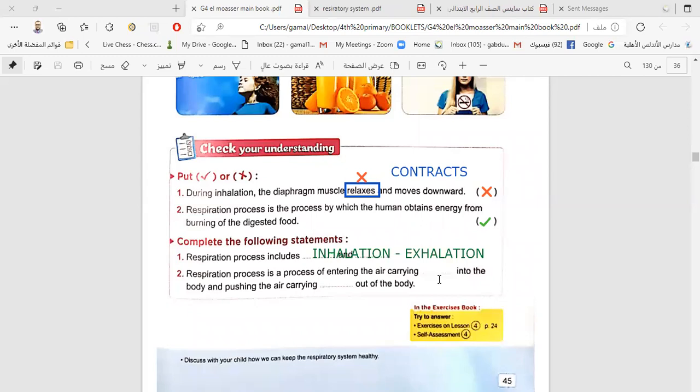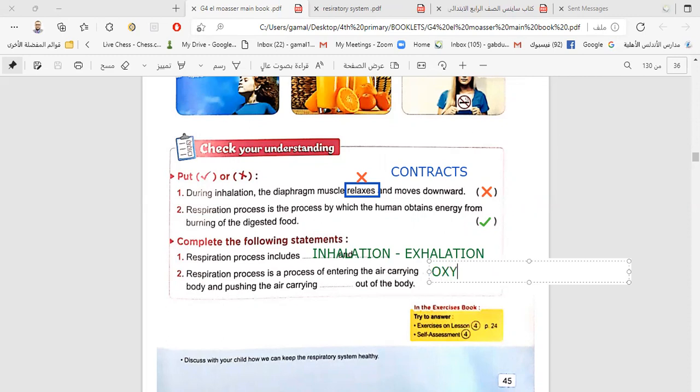Question number 2. Respiration process is a process of entering air carrying what gas into the body and pushing the air carrying what gas out of the body? What gas we carry in when we breathe in, what gas we carry out when we breathe out? Yeah, it is very easy. I think oxygen gas we carry in, we get it inside the body.